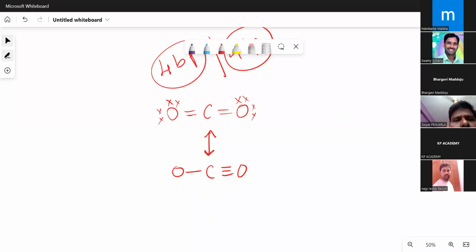And that's what we are calling the resonance. Resonance is nothing but if a species can be expressed in more than one form of structures, they are called resonance canonical structures, and this phenomenon is called resonance. So only in resonance the electrons are moving, atoms are not moving. You know that basic rule. Now this oxygen will have how many electrons? 2 electrons. This oxygen will have how many electrons? 6 electrons. Now still every atom is satisfied with the 8 electrons.